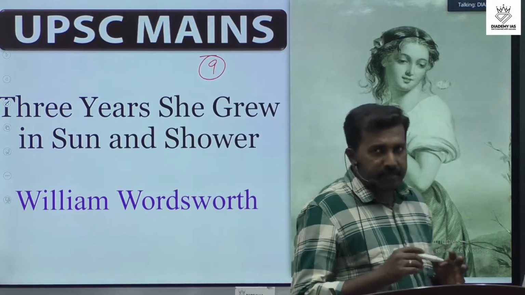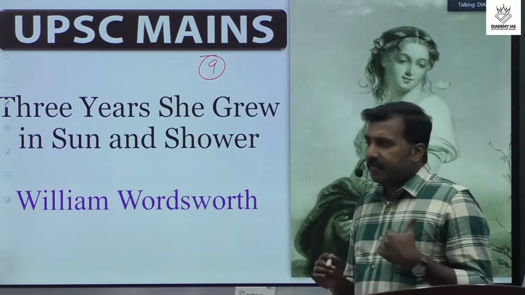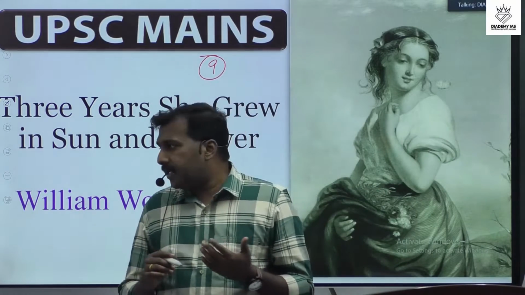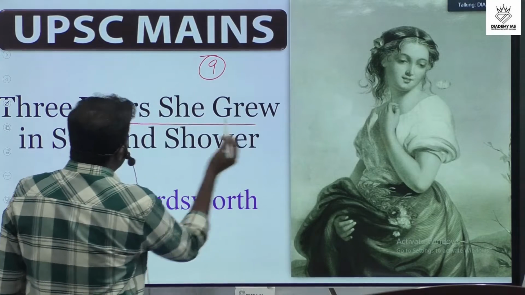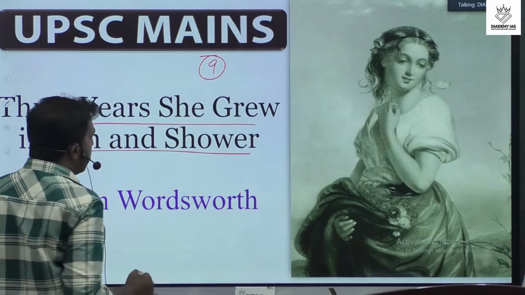Because these 2 poems, the first one is the poem we discussed yesterday, and the next poem is "Three years she grew in sun and shower."